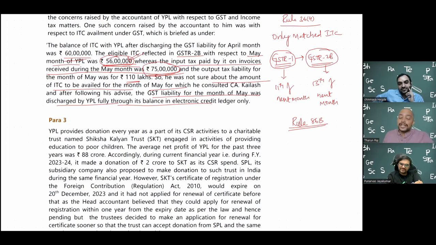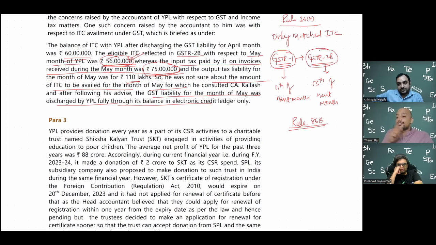Thereafter, after 6 months, what has happened? Slowly they gave relaxations, like morning 2 hours you can open, evening 2 hours you can open. And now what has happened? My credit was high because I made huge purchases, but my liability will be small because I'm not making that much of sales. Now, using my credit, I will wipe off my liability naturally.